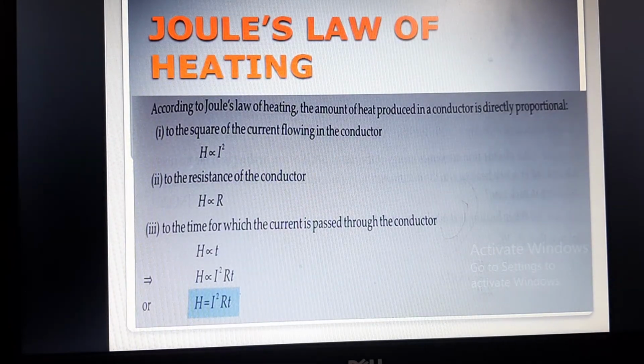How do we get that? According to Joule's law of heating, the amount of heat produced in a conductor is directly proportional to three things here. Like I square. जितना ज़्यादा करंट होगा उतना ही ज़्यादा हीट फ्लो करेगा. Okay, to the resistance of the conductor.